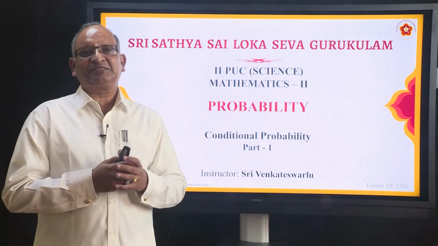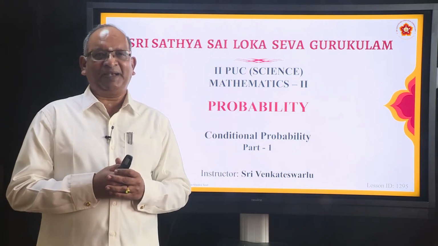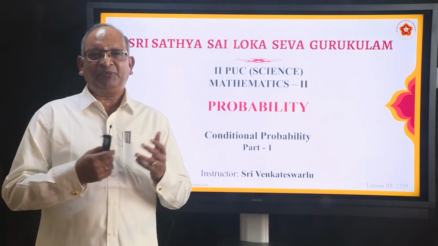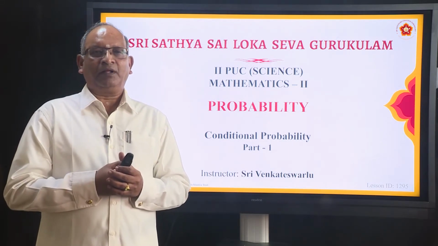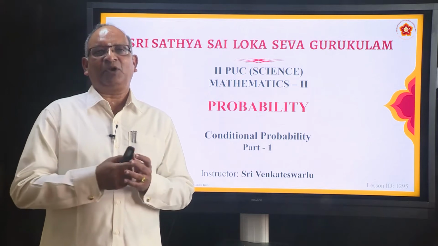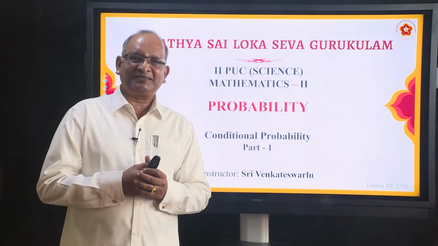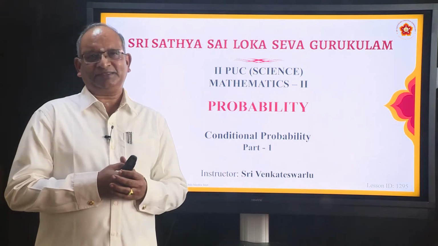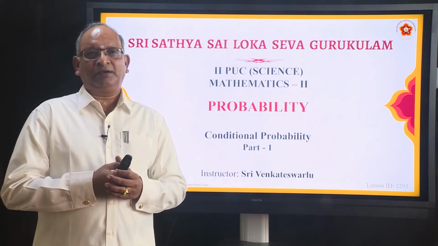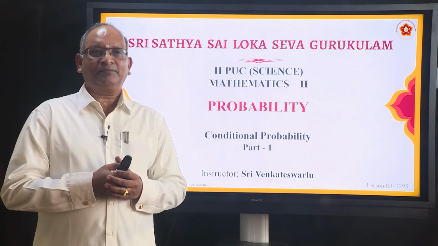Before we go to the textbook and see how it has been explained, let me put it in a very simple manner. What is conditional probability? For example, let us say you have taken 3 coins and tossed them.